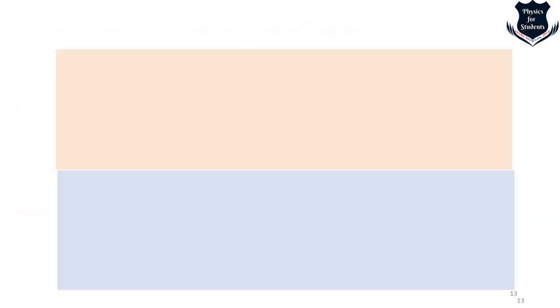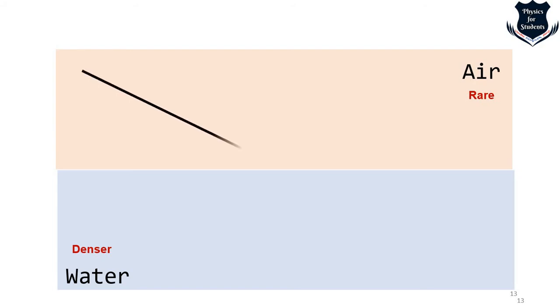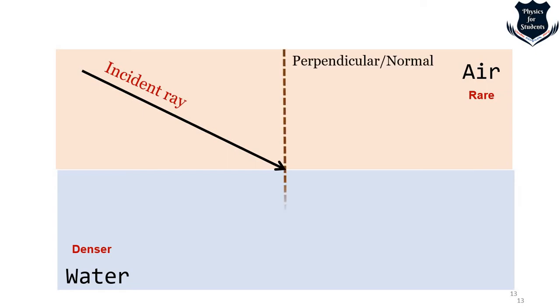Okay, so we take an analogy and the same kind of thing. Here we have two media, air, which is a rare medium, and water, which is a denser medium, and we have an oblique straight line. This is the ray of light, which we call the incident ray, falling on this. Again we draw the perpendicular, as I told you, it is easy to calculate everything.